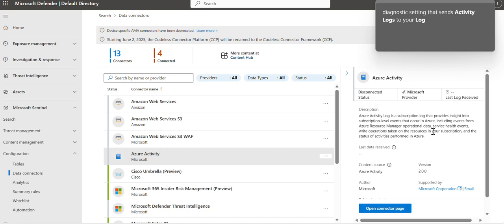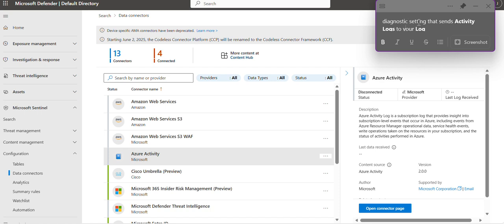For that, I need to go to Azure Monitor and set diagnostic settings that send activity logs to my Log Analytics workspace. That means the same Log Analytics workspace we collect information for Sentinel.